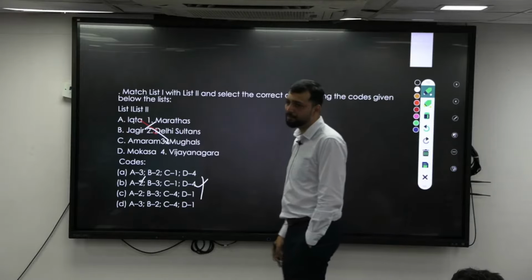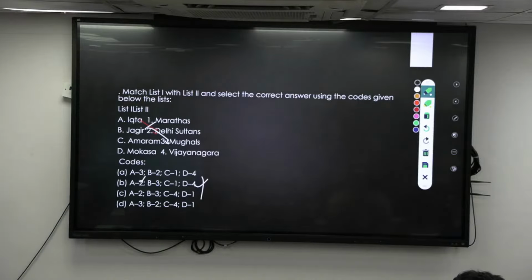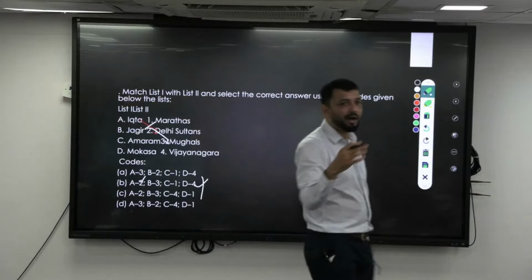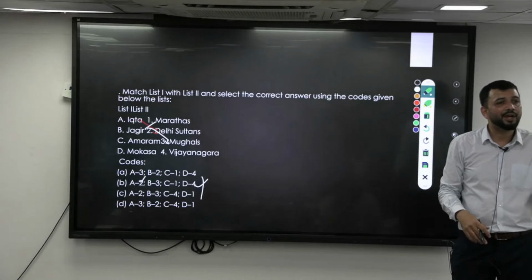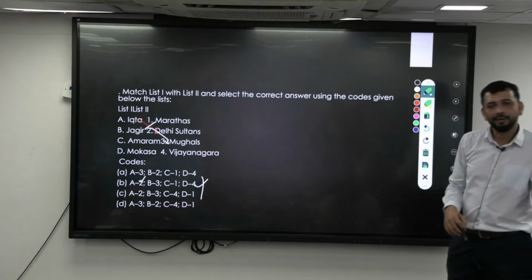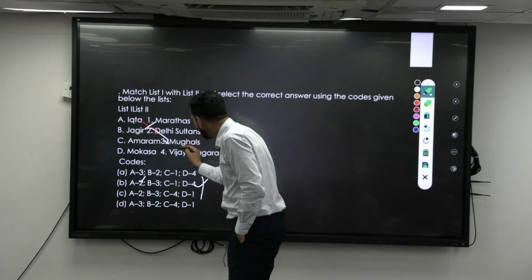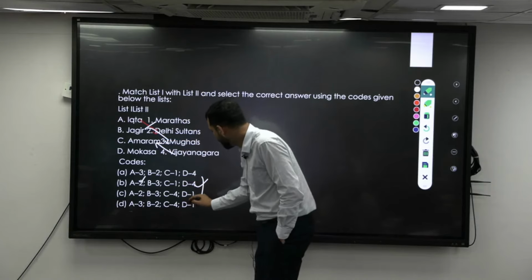Then Amaram. Amaram is Vijayanagar, right? We have seen the Nayankara system, where we said that the same Amaram was given to the Nayakas. After Vijayanagar we have the Nayakas of Madurai. All this has come because of this feudal system only, the same kind of Ikta system. They had the Nayankara system, where the land given was called Amaram. So that means Vijayanagara and Amaram. That is, C has to be 4.